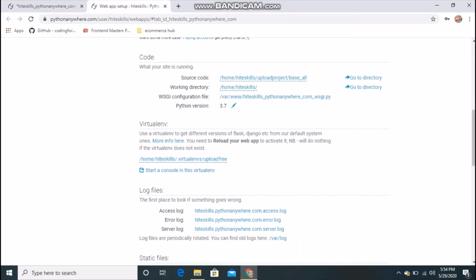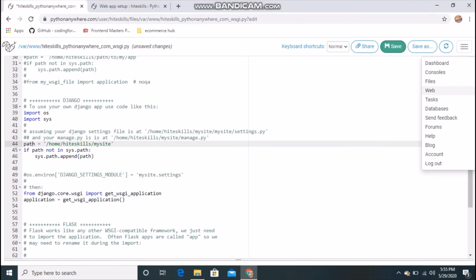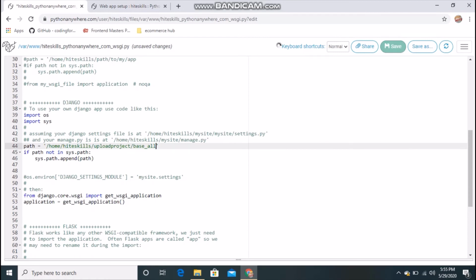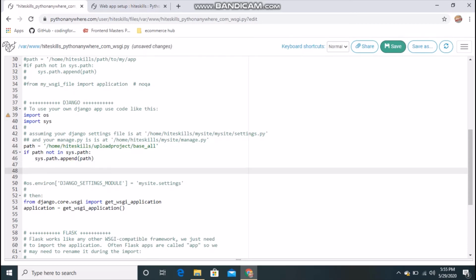In the source code, this is my location where I have the project, so I will just copy everything and paste it inside the single quotation marks there, and the path will be set to our project. Now we have to change the directory, so we will write os.chdir to that current path.